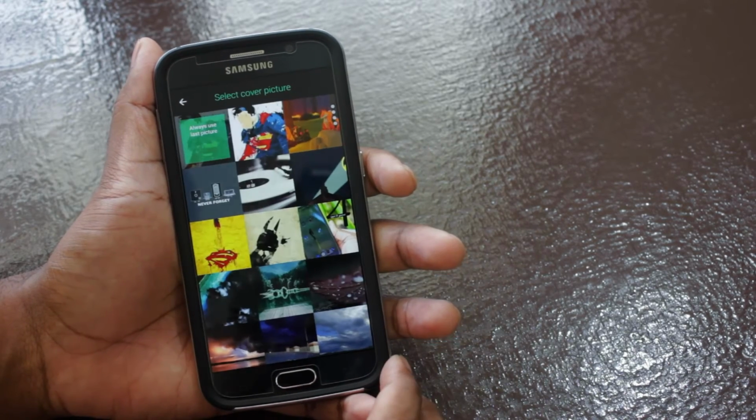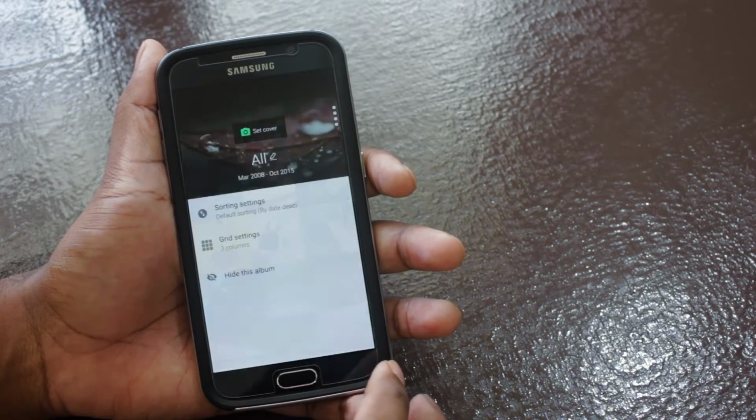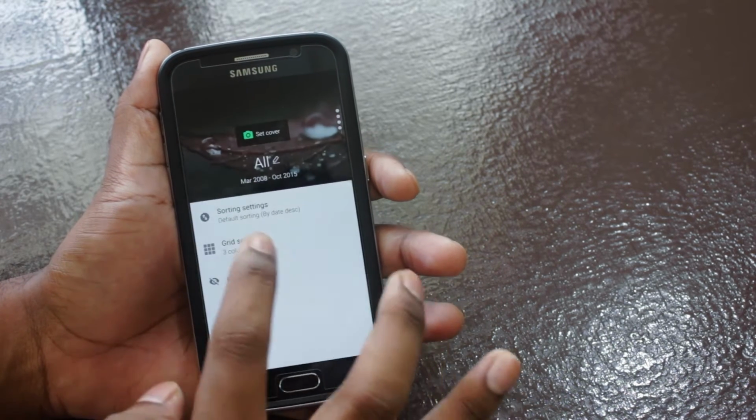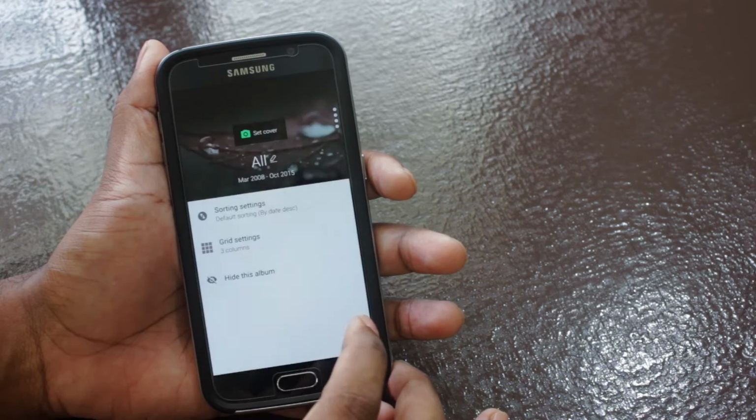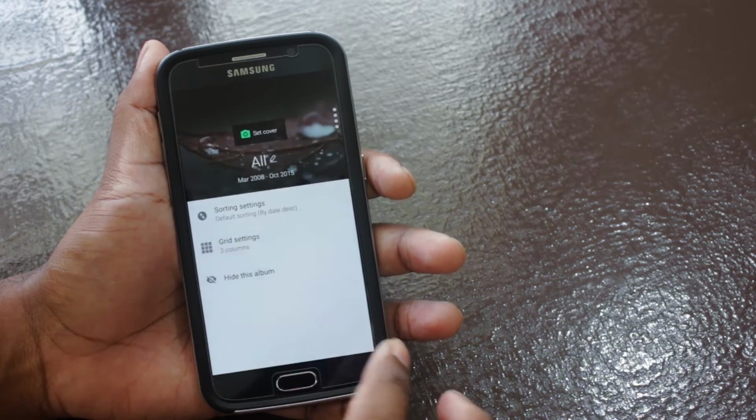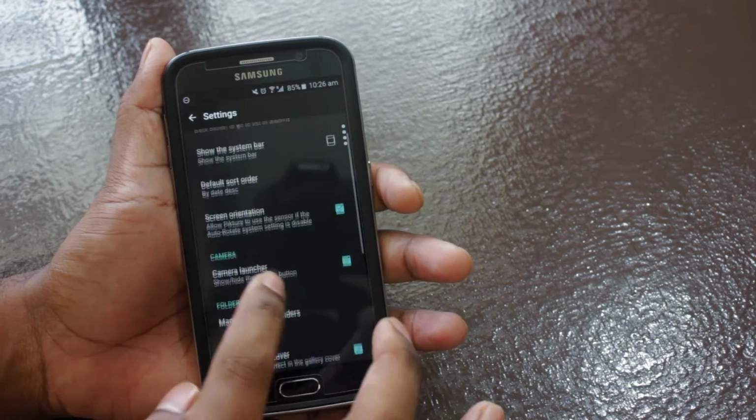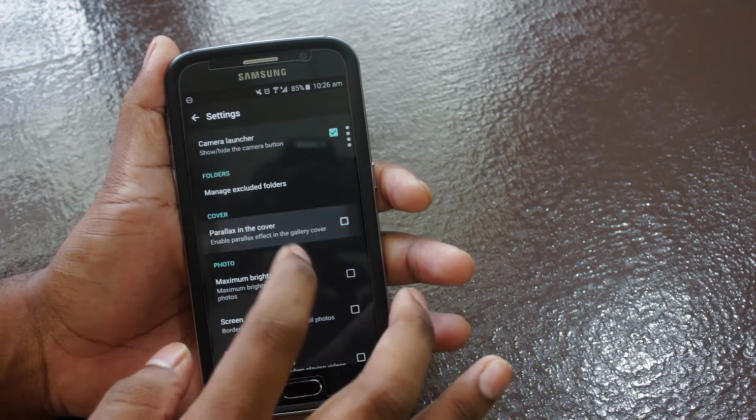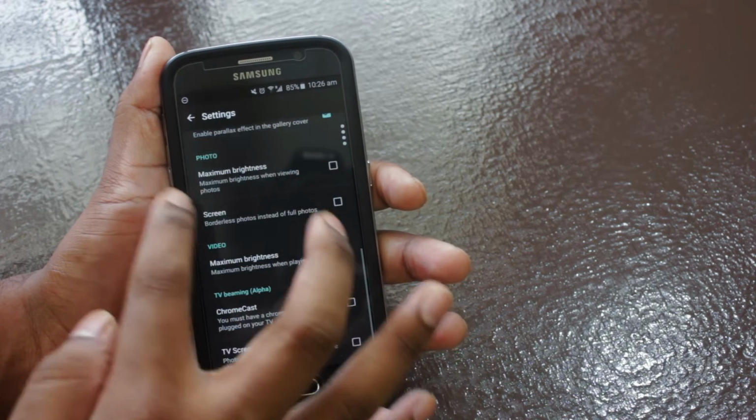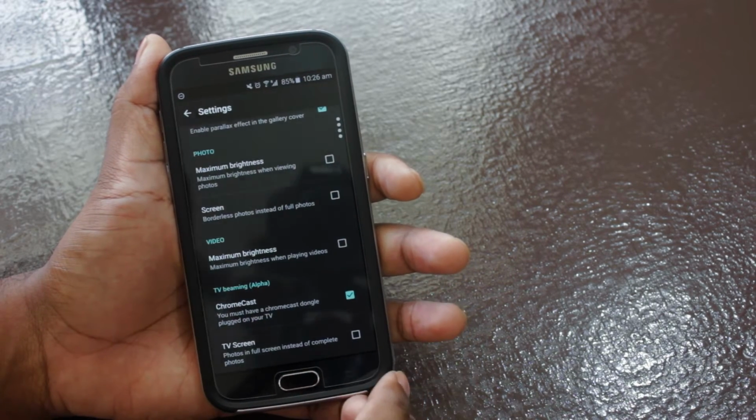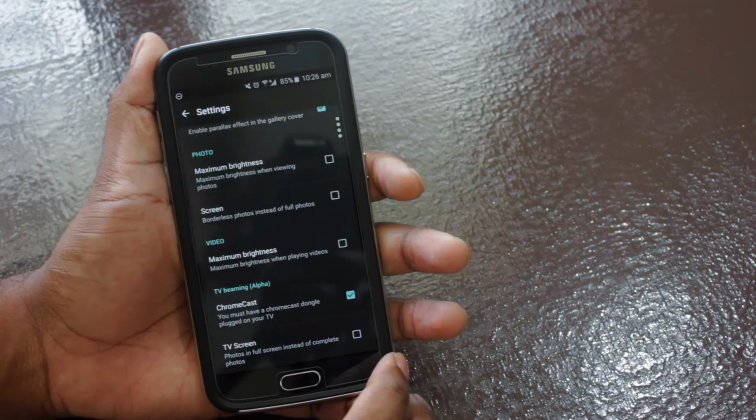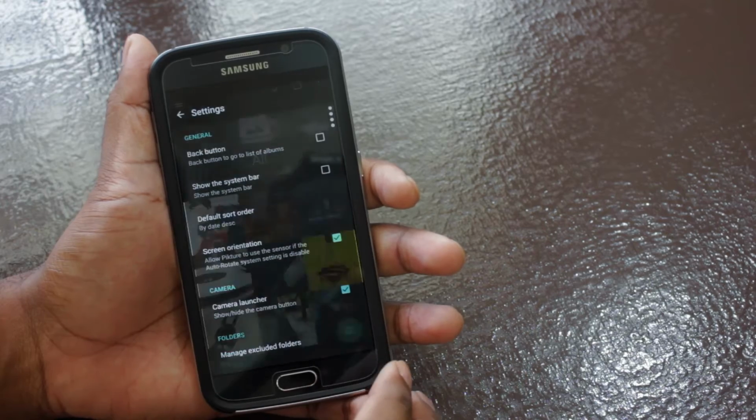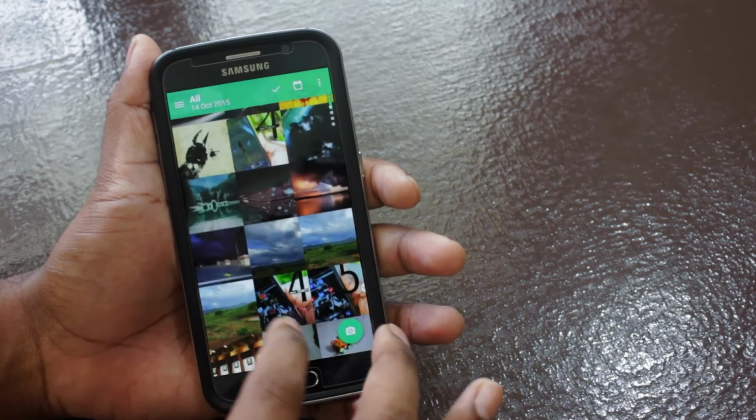Now clicking on the cover photo at the top lets you change it, but also gives you a few more options like to sort by date, size or the last modified, change the grid size and also hide albums. Now the settings features all the basic things you expect from a gallery app like exclude folders, screen rotation, brightness, etc. But there is one cool option, Chromecast support. That's right, this app directly supports Chromecast, but do remember it's still an alpha, but it's still pretty cool that it even gives you an option.